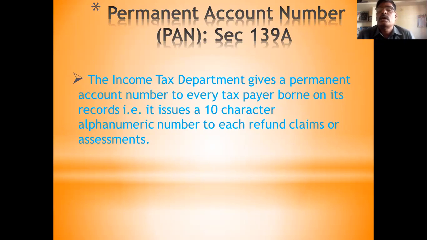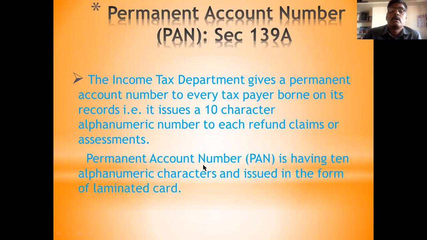A person who has income above the exempted limit has to possess the permanent account number. Okay, the permanent account number has 10 alphanumeric characters based on a certain sequence.